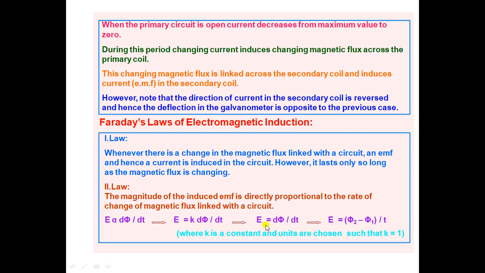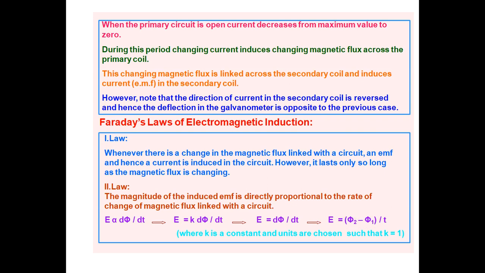Whenever k is equal to 1, therefore E is equal to d phi by dt, and E is equal to phi 2 minus phi 1 by t. So like this, Faraday explained three experiments.